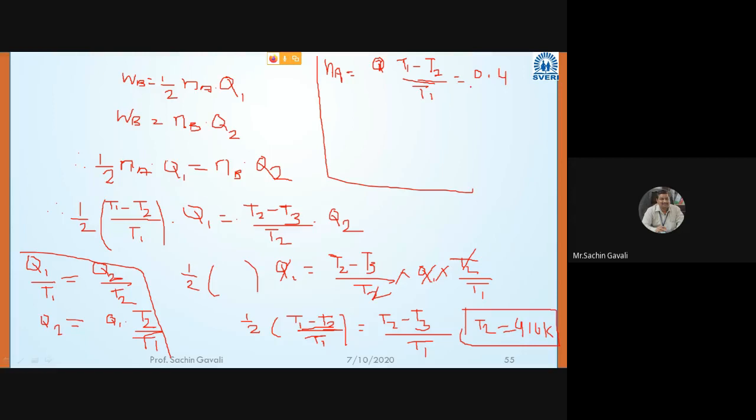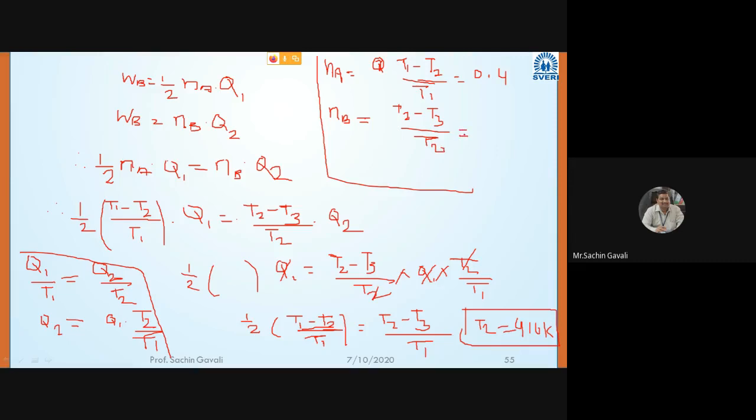And then eta B is equal to what? Eta B is equal to (T2 minus T3) divided by T2.